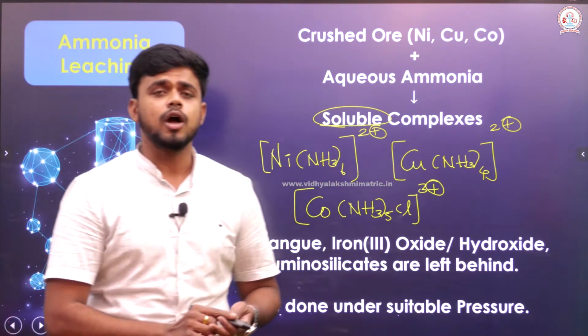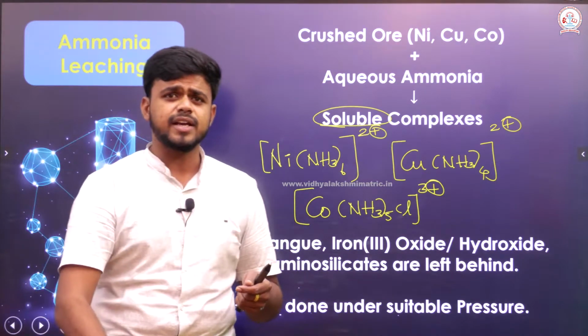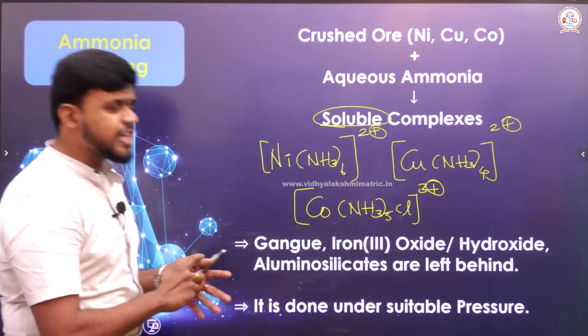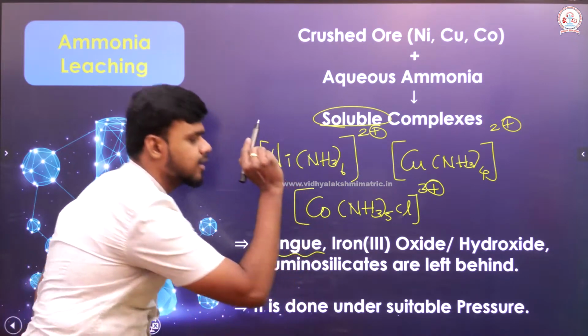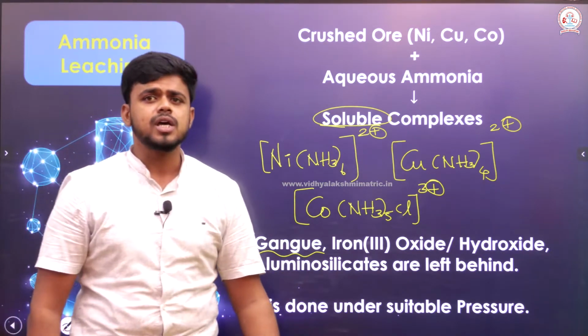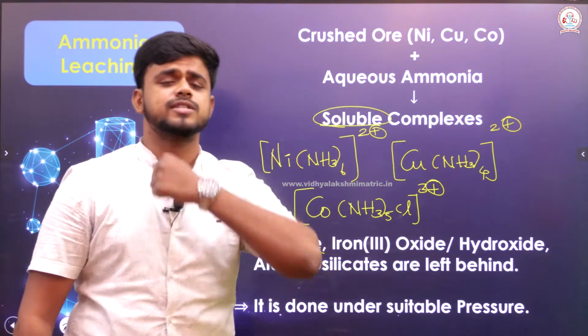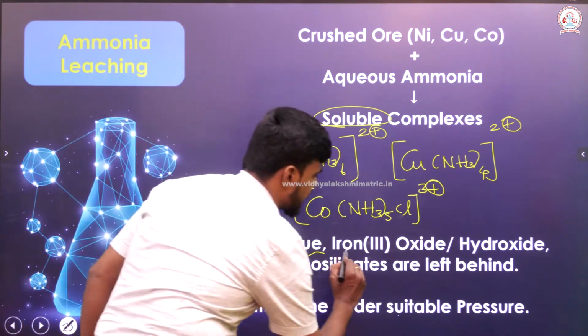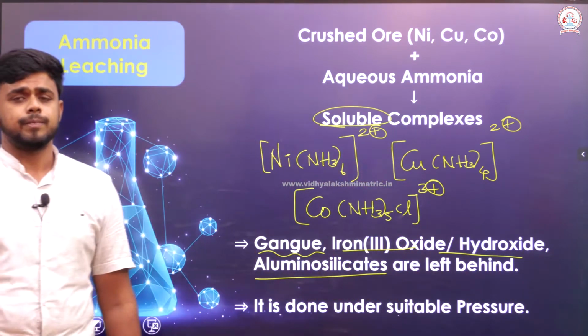If the complexes are soluble, the one which is left as insoluble will definitely contain the impurity which we call in metallurgy as gangue. So the gangue might be iron 3 oxide, iron 3 hydroxide, or it may have aluminosilicate. Those are completely left behind. Right.